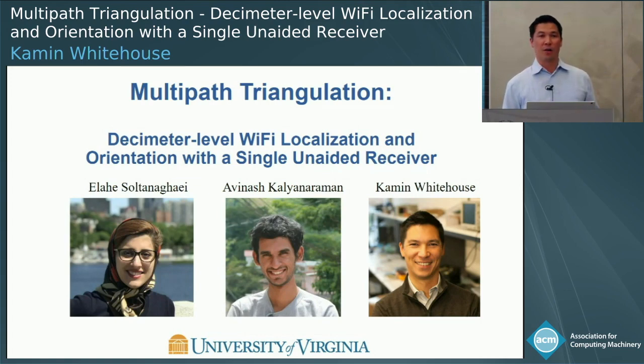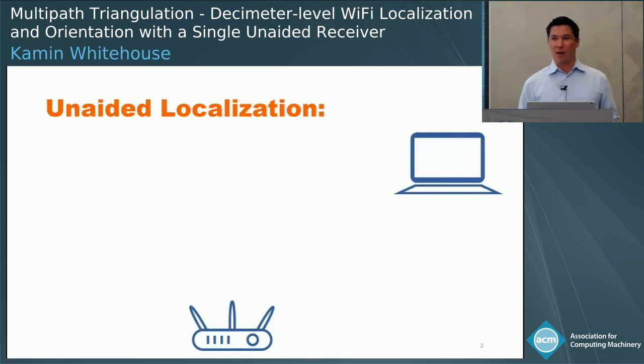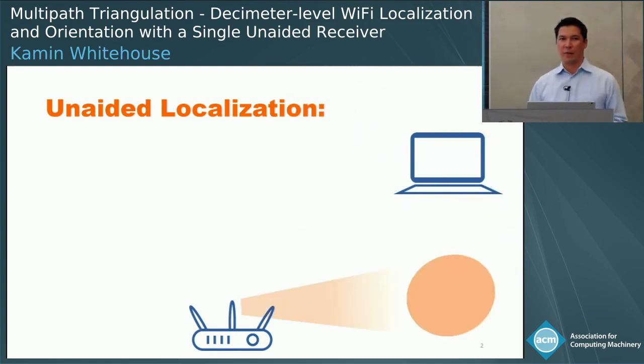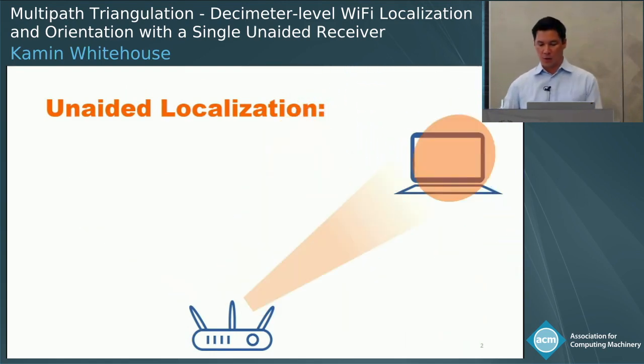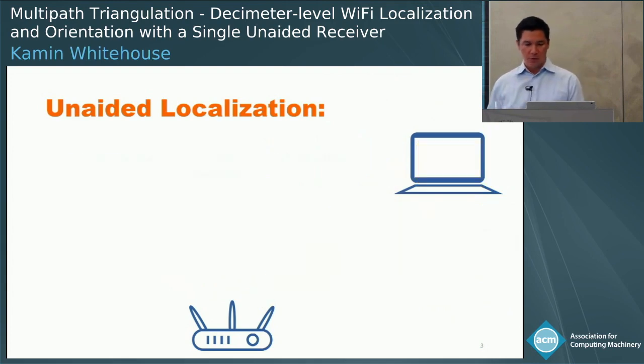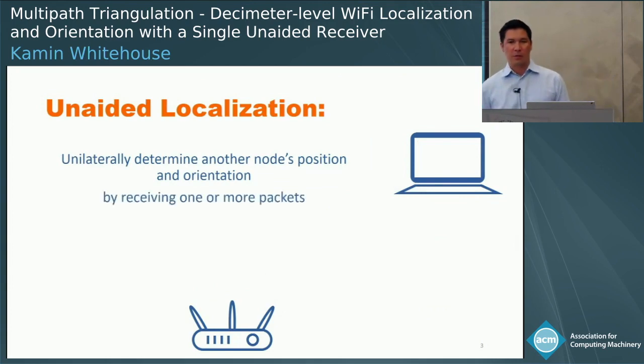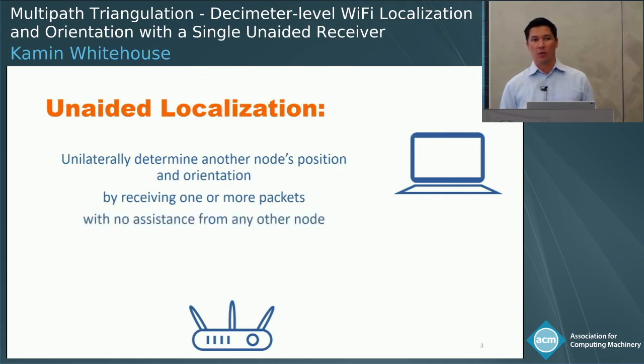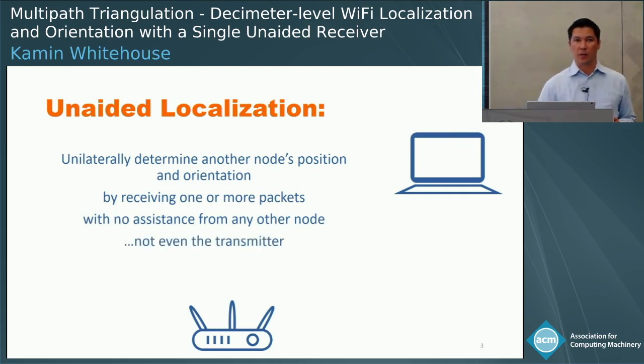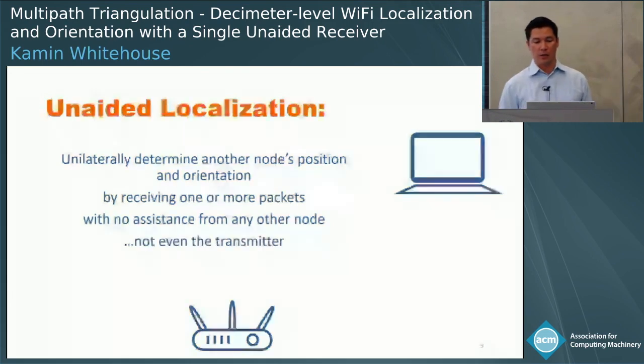So the problem we were trying to solve with this work is called unaided localization, which basically means being able to locate a device just by receiving packets from it. In other words, the ability to unilaterally determine another node's position and orientation by receiving one or more packets from it with no assistance from any other node, not even the transmitter. That's what we call unaided localization.